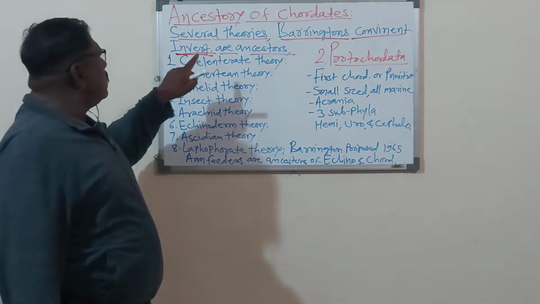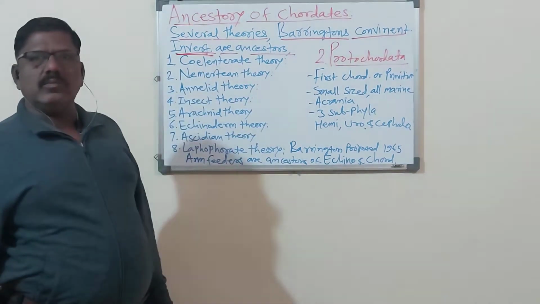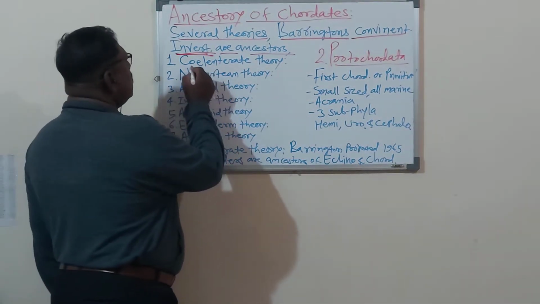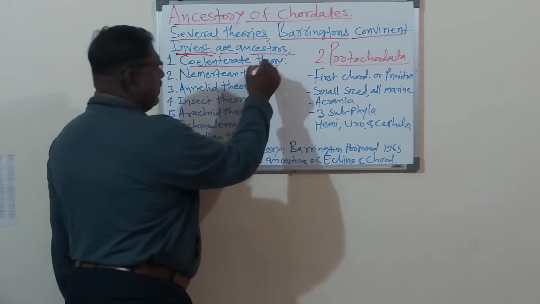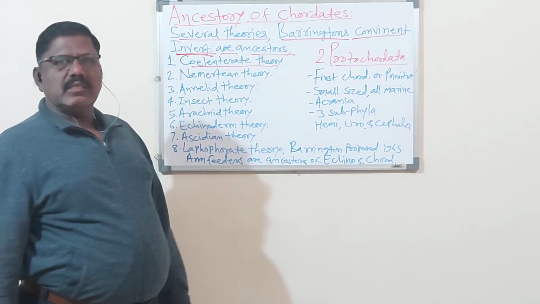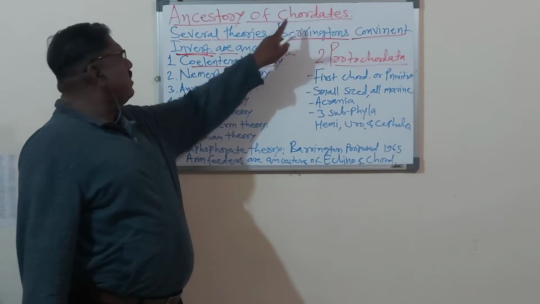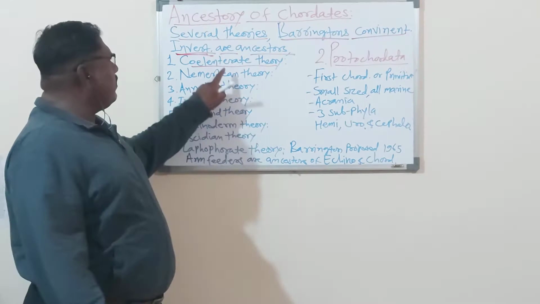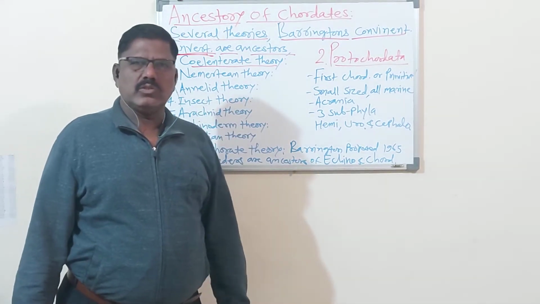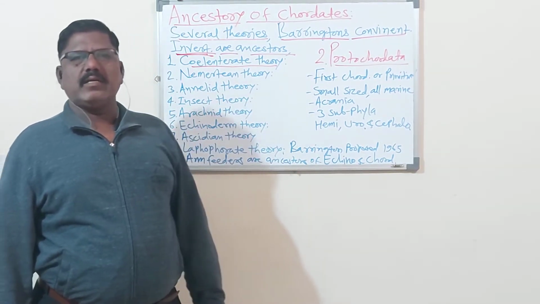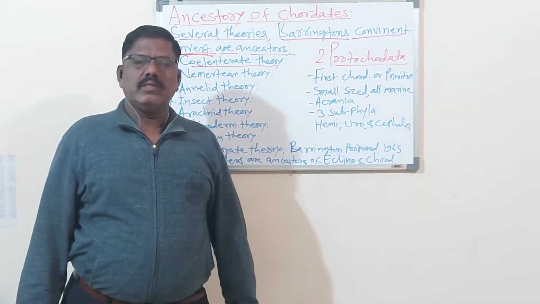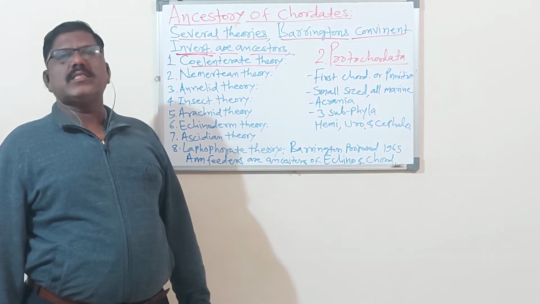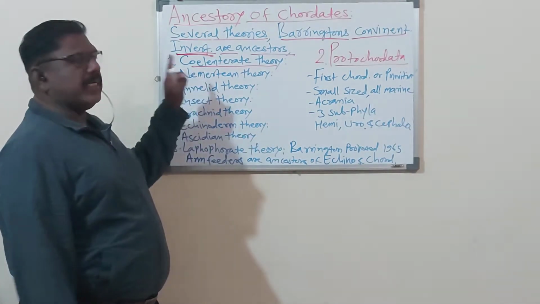So there are a number of principles. First principle, the cylindrid theory. Cylindrid theory suggests that today's coordinate animals are evolved from the cylindrid animals. Cylindrid animal means the invertebrate animals. You know, in the invertebrate animals, there are different phylums. First one is the protozoa. Second one is the porifera. Third one is the cylindrida.